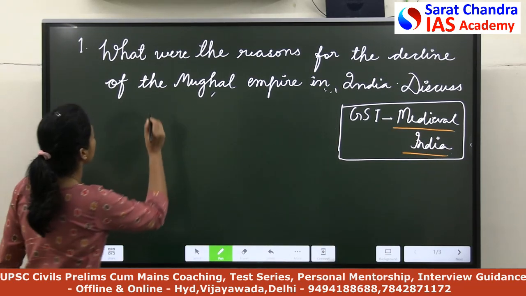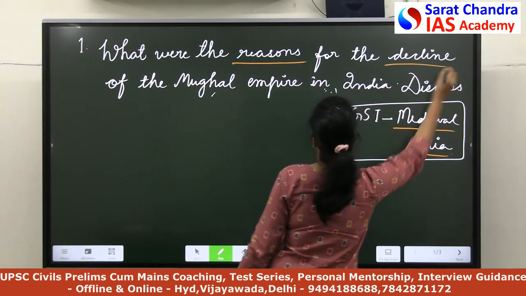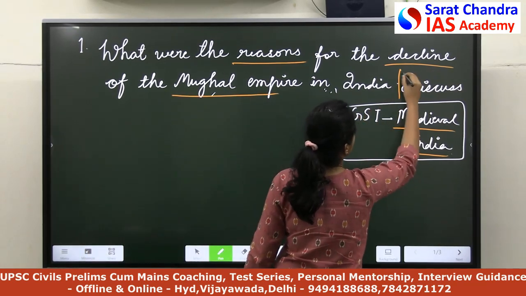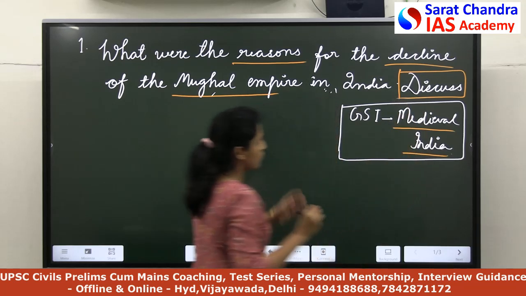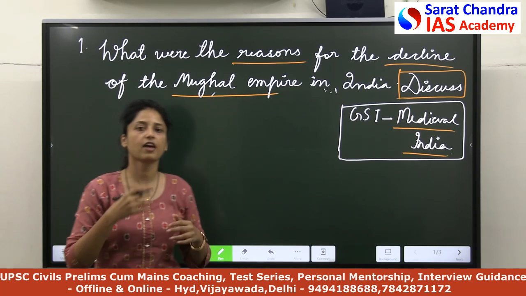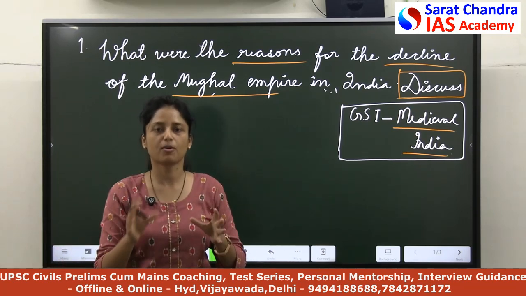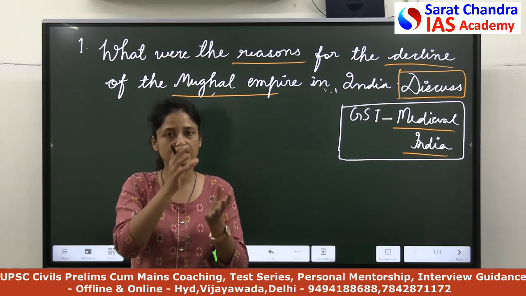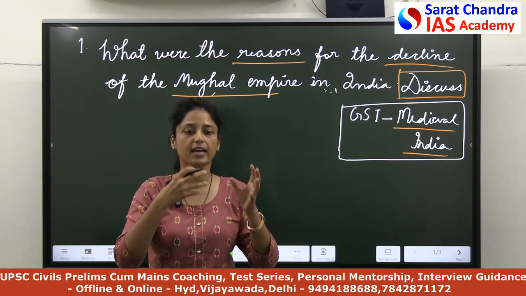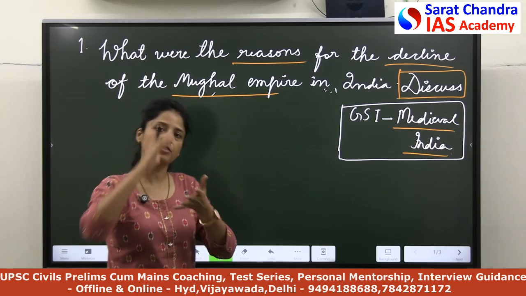So the question is, what were the reasons for the decline of the Mughal Empire in India? We have to discuss. Okay, so let's first focus on the directive. It is discuss. So whenever we have to discuss or analyze anything, you have to write each and everything you know about that topic, but in a structured manner. Means the examiner must know that you can comprehensively analyze that topic. So we have to discuss, means we have to go in detail.